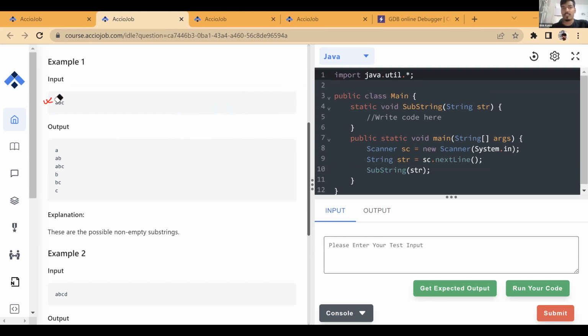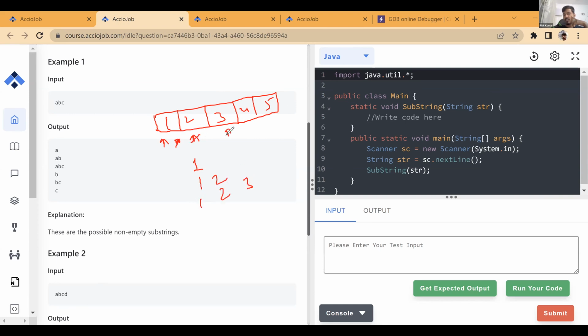Okay, we have discussed the concept of subarray. In the subarray concept, let's say this is an array and you were asked to print all the subarrays of this array. Let's say it has 1, 2, 3, 4, 5. How do you start? You start with the first index, and your ending index is here, so the subarray from i to j is 1. Then you change the ending index, j moves, and the subarray is 1, 2. Then 1, 2, 3. Then 1, 2, 3, 4. Then 1, 2, 3, 4, 5.